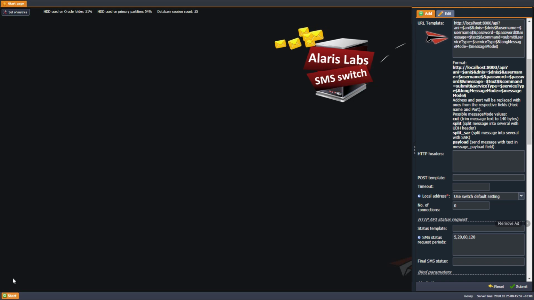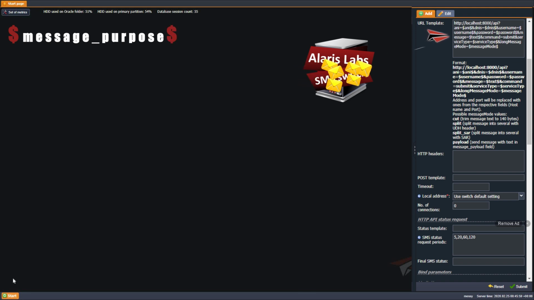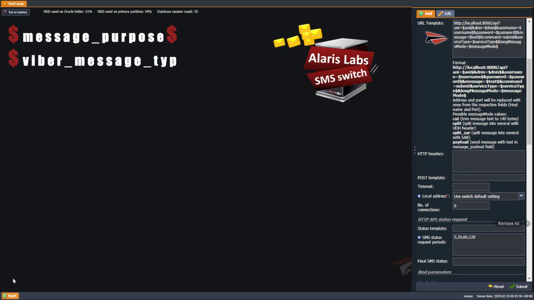Message purpose. The marker contains the message purpose either received from a client or calculated by the SMS switch. Viber message type. The marker contains the value of the Viber message type parameter from the client request. Viber message. The marker contains a value in the JSON format based on the following rules.